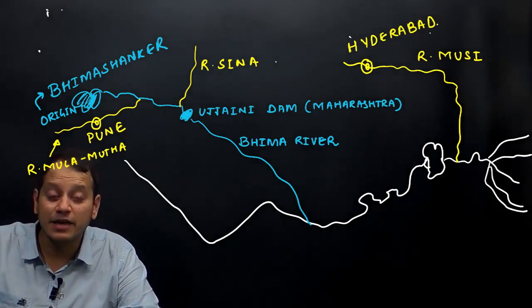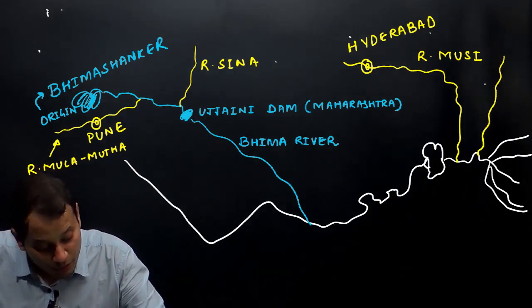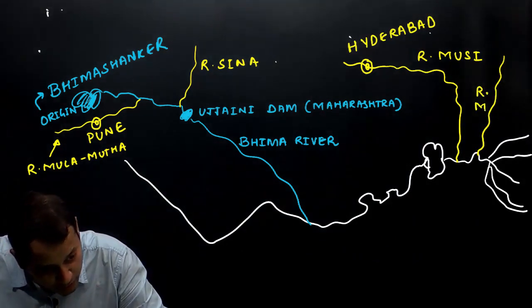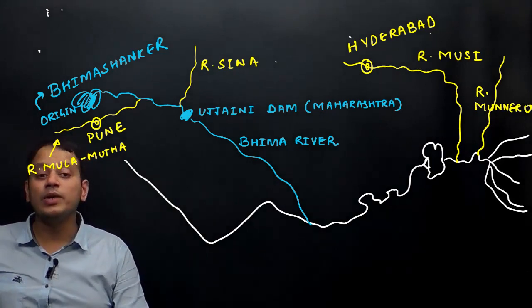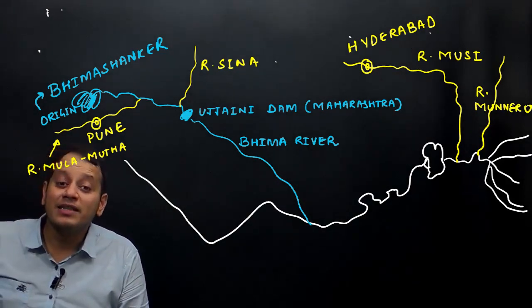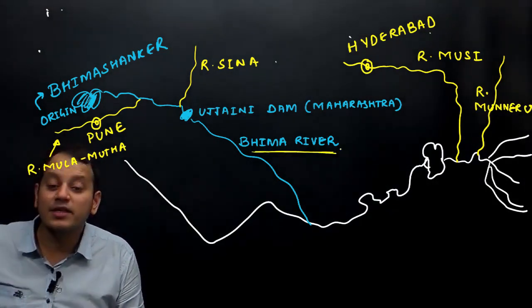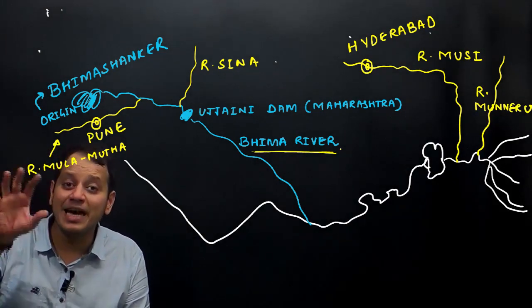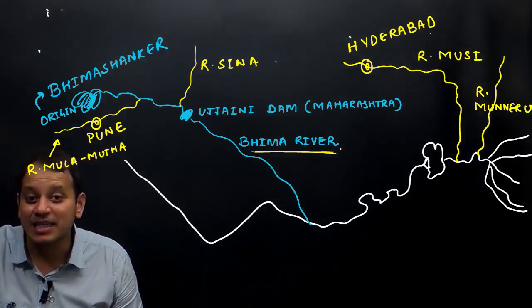And the last tributary is river Munneru. So the three important tributaries, are they right bank tributaries or left bank tributaries? The three important left bank tributaries are river Bhima, river Musi and river Munneru, out of which the biggest tributary of river Krishna is river Bhima.